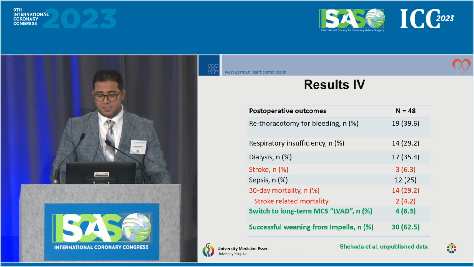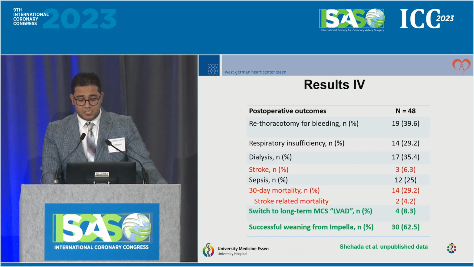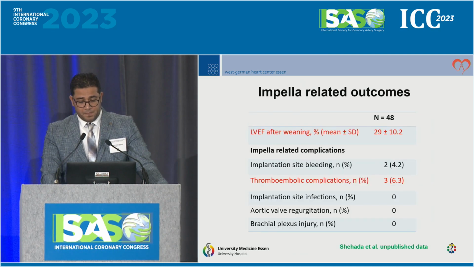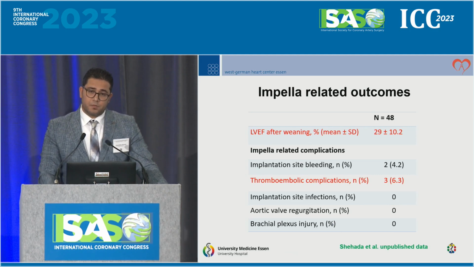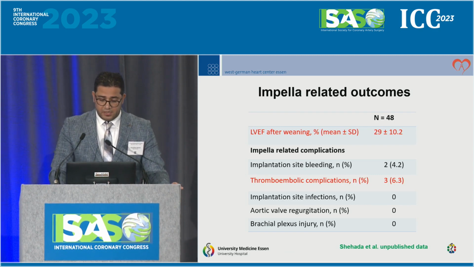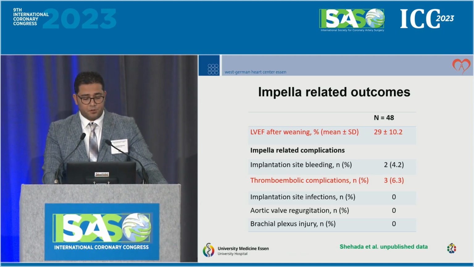A stroke happened in 6.3% of the patients, and 30-day mortality was 30%. Switch to a long-term LVAD occurred in 8% of the patients, and successful weaning was reported in 63% of the patients. After weaning, as I told, in the CABG surgery patients, we immediately see improvement of the left ventricular function after full revascularization. However, in valvular patients it's quite difficult. Thromboembolic complications were noticed in 6.3% of the patients, and we don't have any local implantation-time complications.